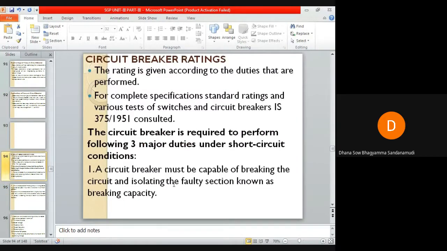Next is circuit breaker rating. Classification of circuit breakers is over. We have discussed all types of circuit breakers: oil, air, SF6 and vacuum circuit breakers. These types are classified based on the medium in which the circuit breaker contacts are placed. Now let us discuss the circuit breaker ratings.